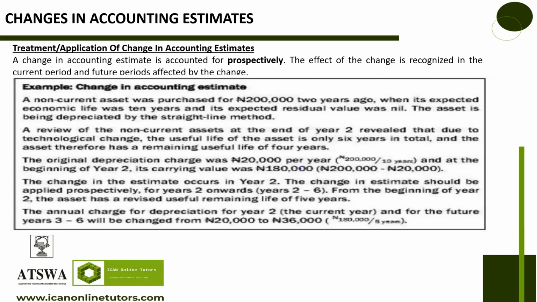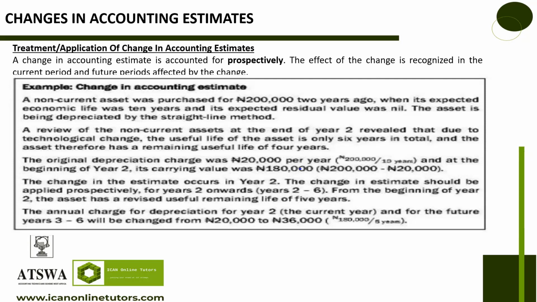The asset therefore has a remaining useful life of 4 years. At the beginning of year 2, its carrying amount is 180,000. The change in the estimate occurs in year 2, and the change in estimate should be applied prospectively.